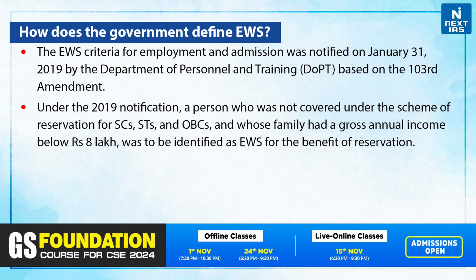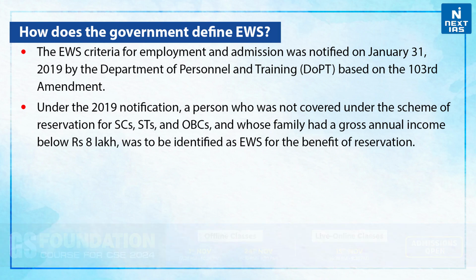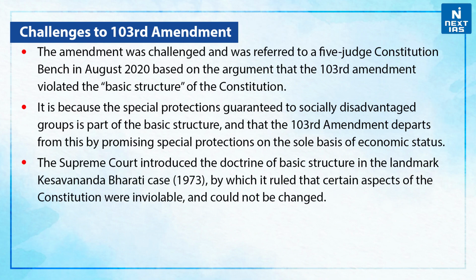Now let us discuss how the government defines the economically weaker section. The EWS criteria for employment and admission was notified on 31st January 2019 by the Department of Personnel and Training, DoPT, based on the 103rd Amendment. Under the 2019 notification, a person who was not covered under the scheme of reservation for SCs, STs and OBCs, and whose family had a gross annual income below Rs 8 lakh, was to be identified as EWS for the benefit of reservation.